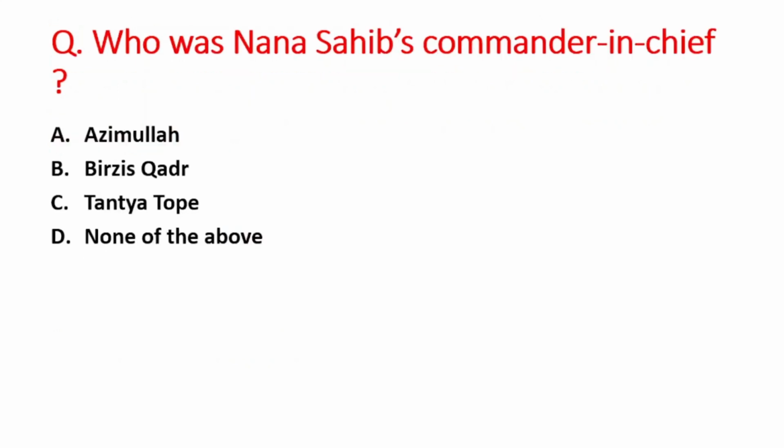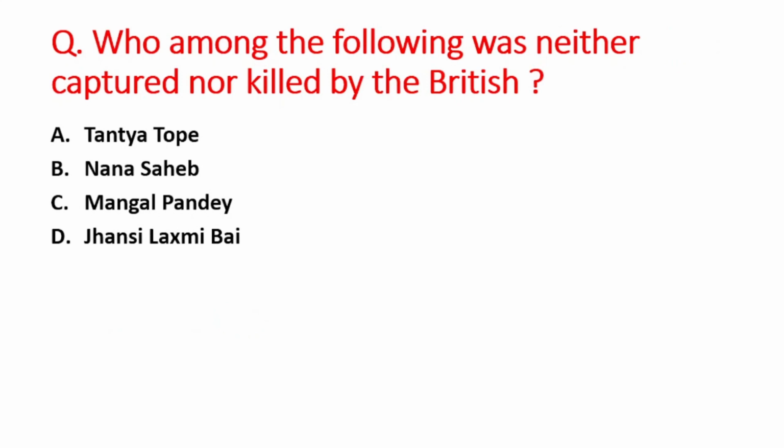Next question was who was the Nana Sahib's commander in chief? A option is Azimullah, B is Birjis Qadir, C option is Tantia Tope, and D option is none of the above. So right answer is option C, that is Tantia Tope. Next question is who among the following was neither captured nor killed by the British? A option is Tantia Tope, B is Nana Sahib, C option is Mangal Pandey, and D option is Jhansi Lakshmi Bai. So right answer is option B, that is Nana Sahib.